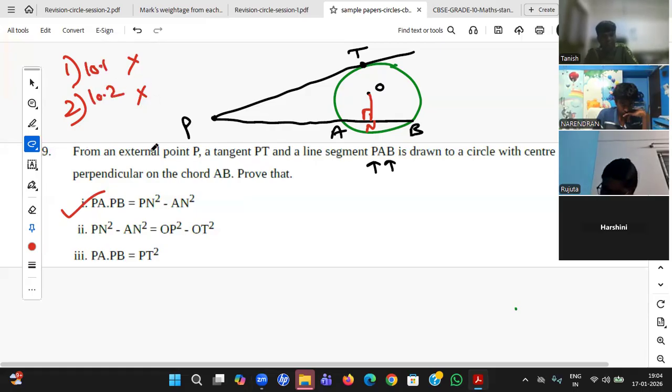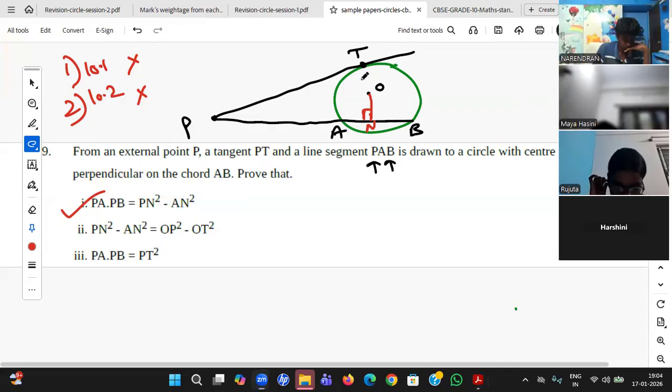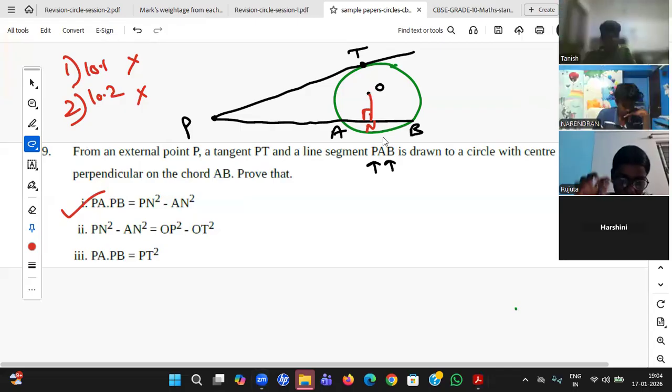Okay. Harshini, very good. Tanish. So can we take PT and PA? PT is a tangent. PA is not a tangent. You can't take PT equal to PA. No. So if at all PA is like this, A is here, then that is right.